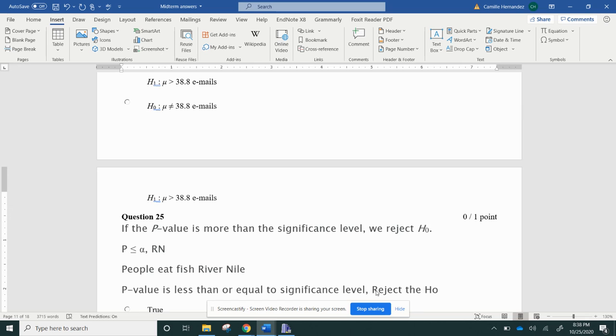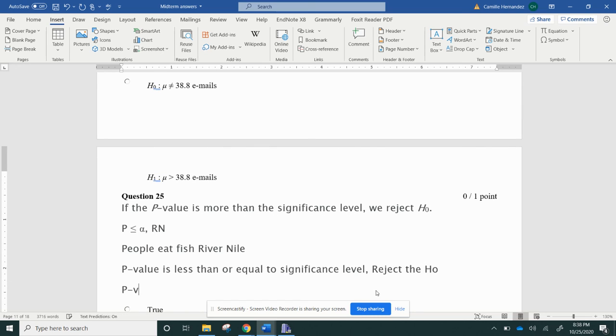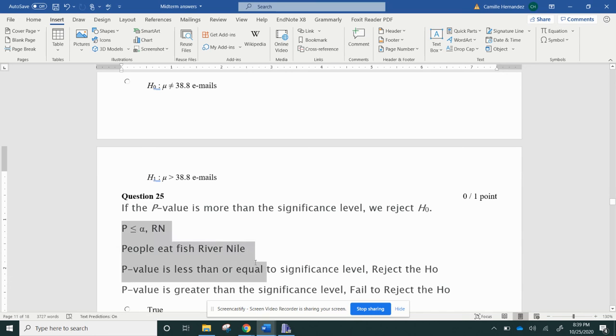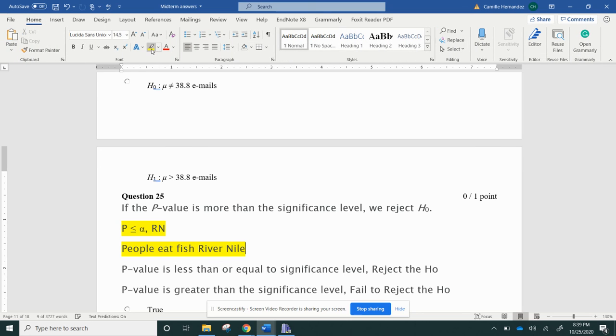the H0. If the p-value is greater than the significance level, comma, you fail to reject the null, which means you're going to keep it basically. That's how I remember it. Remember, put this on your paper. You don't have to memorize it. This right here in yellow is just a way that I remember it when I'm teaching. It just helps me when I have to write the symbols on the board.